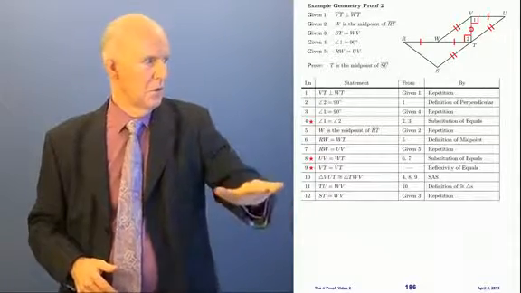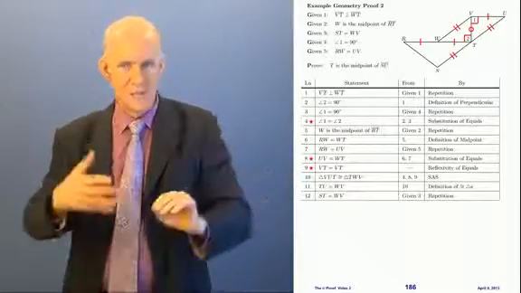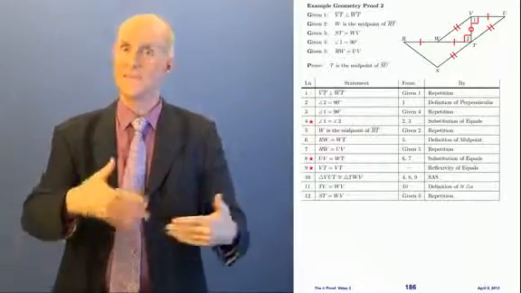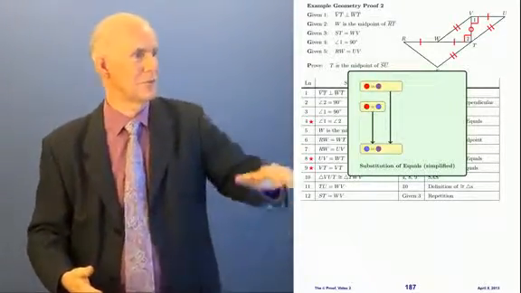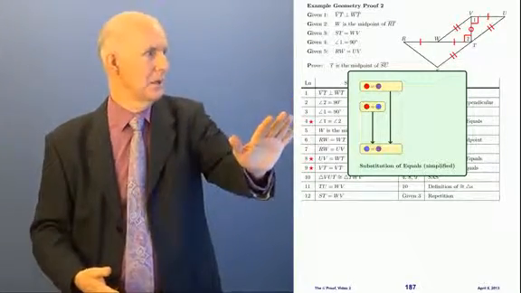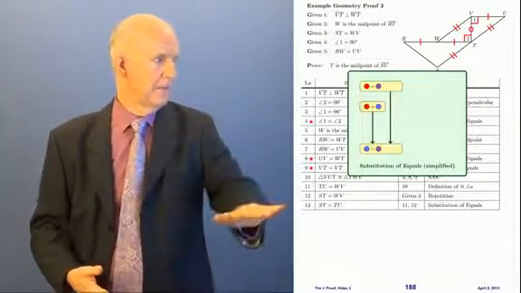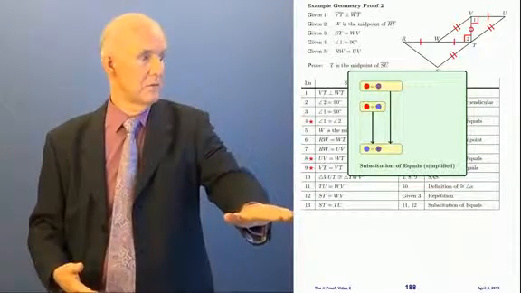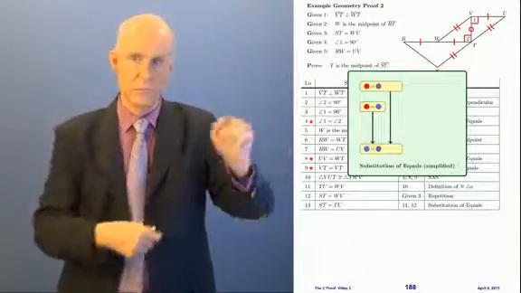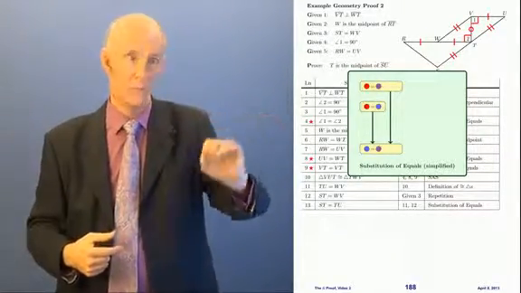And now, look at lines 11 and 12. We have TU is equal to WV, and ST is also equal to WV. We need to use substitution again. I'm going to put the substitution rule up here. I don't have room at the bottom, so I'm covering some of this up and will get it out of the way in a moment. So we can use lines 11 and 12 to say that ST is equal to TU. You see that? From lines 11 and 12 by substitution of equals. This rule requires two lines, two items in the from column, because there are two arrows.